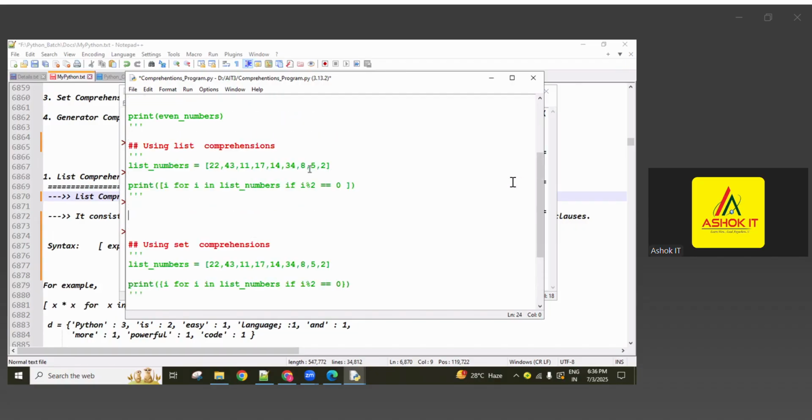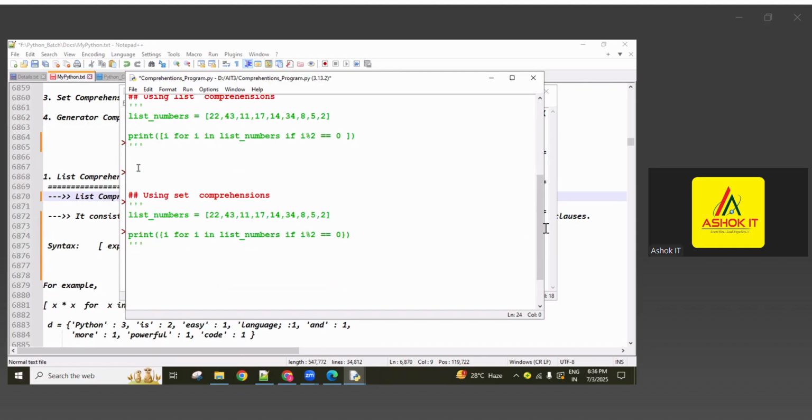Okay, now here we find the even numbers, guys. Next, the range function we can also use if you want. For the comprehension, first you can always write the for loop: for i in range of 10. Each i value I want to add into the list.